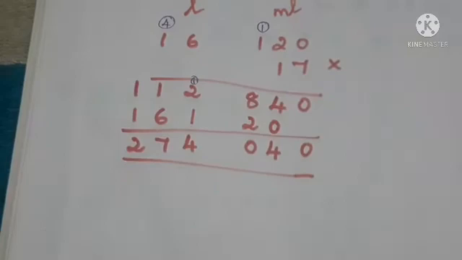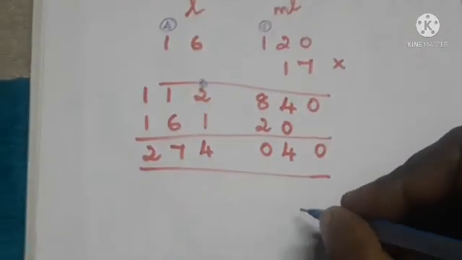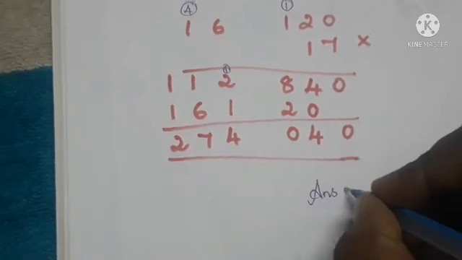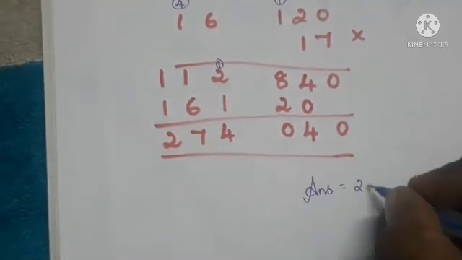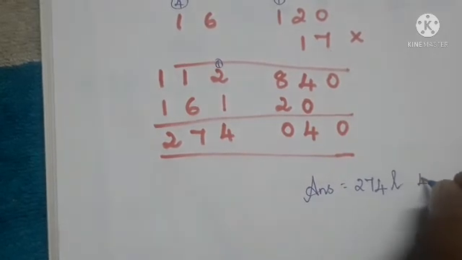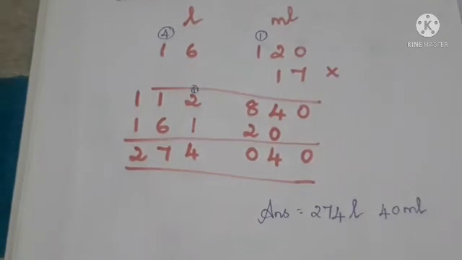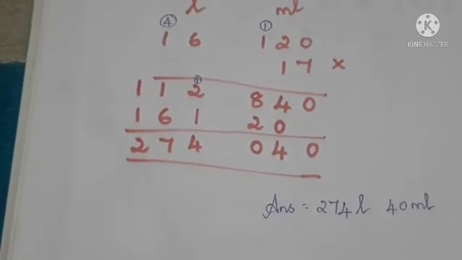So from here we can write the answer. Answer is equal to 274 liters and 40 milliliters.